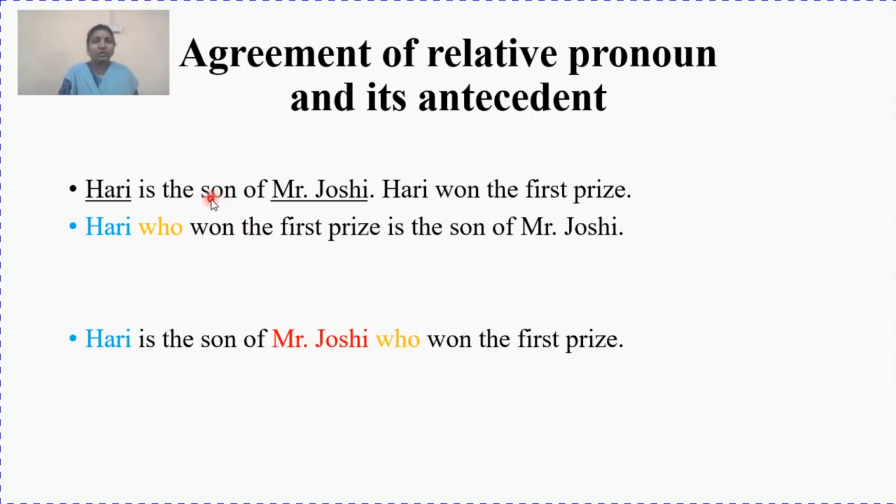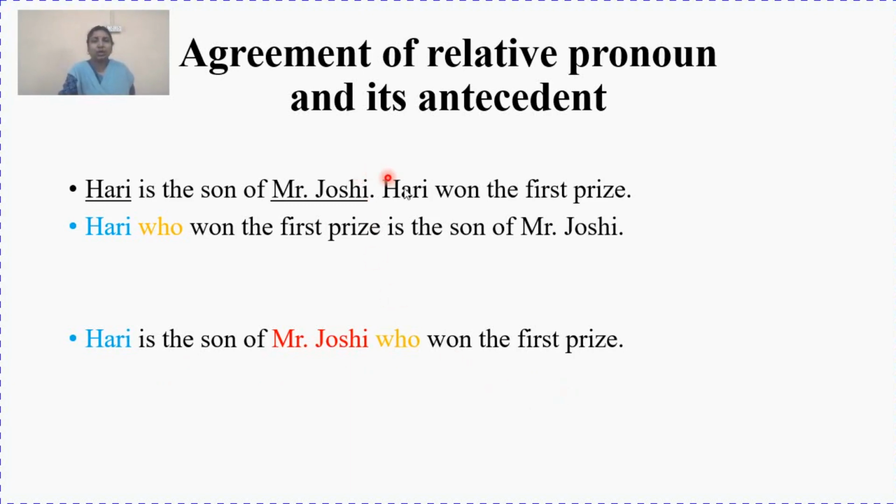Here, who won the first prize? Hari. But according to this sentence, who won the first prize? Mr. Joshi. So is this right? No. Absolutely no. Hari is the son of Mr. Joshi who won the first prize. According to this sentence, it is not Hari, but it is Mr. Joshi who won the first prize.